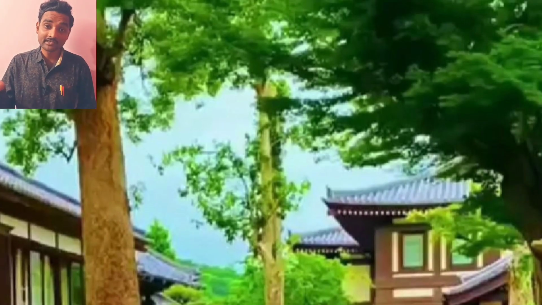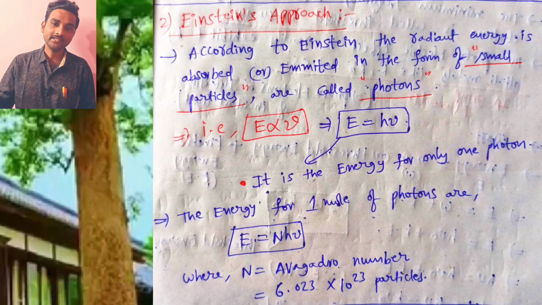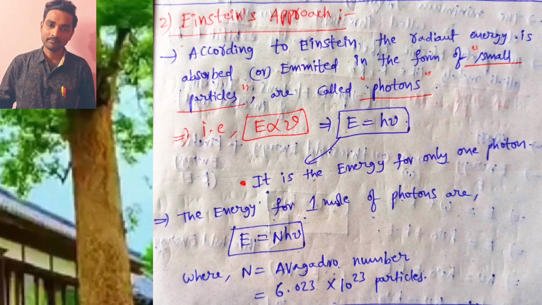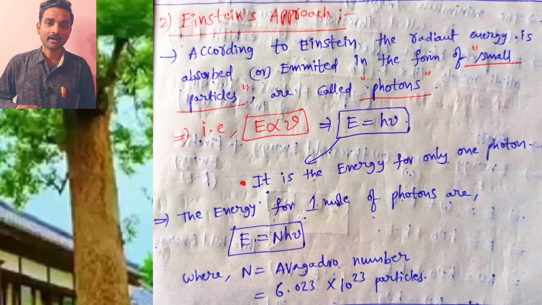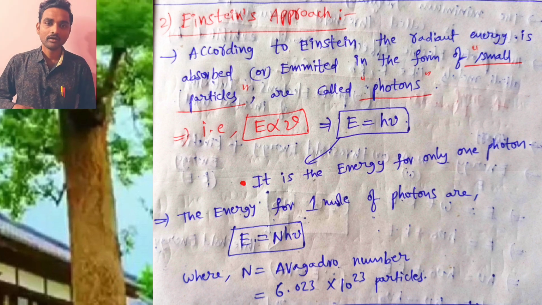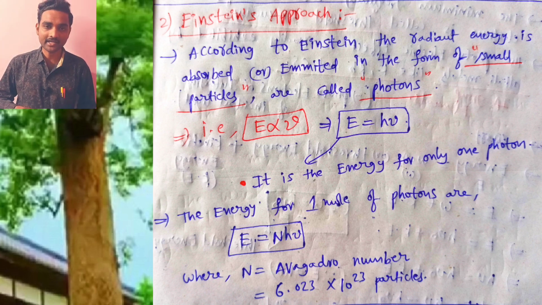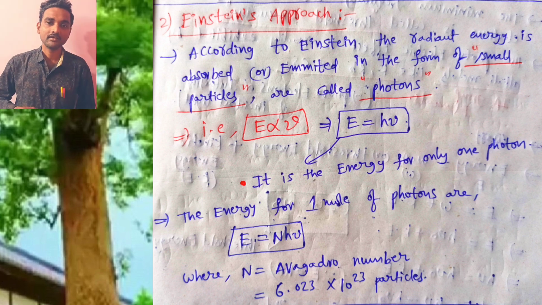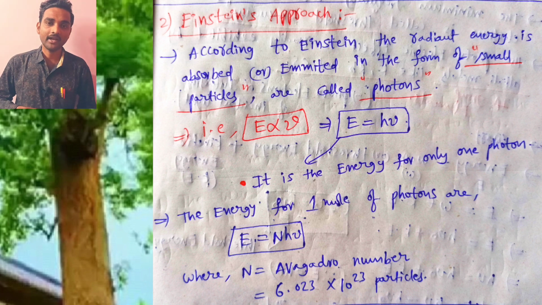Next theory is Einstein's approach. According to Einstein, the radiant energy is absorbed or emitted in the form of small packets. In Planck's quantum theory the energy is absorbed or emitted in the form of small packets; here they are small particles. That is the difference between Planck's quantum theory and Einstein's approach. Small particles are called photons. That is, E is directly proportional to mu. If you remove the proportionality constant, then I have to keep h, Planck's constant.